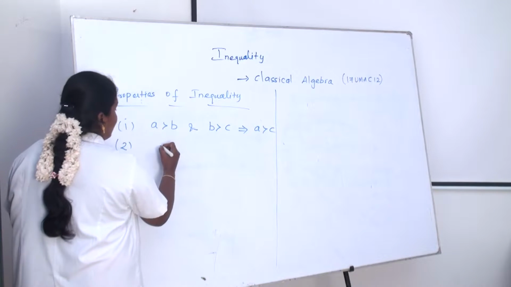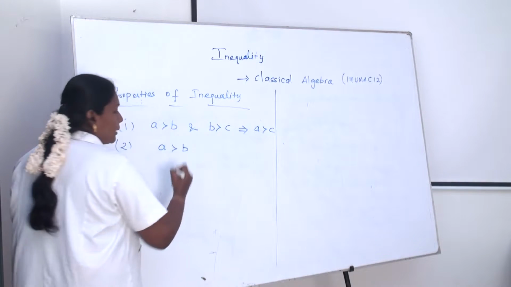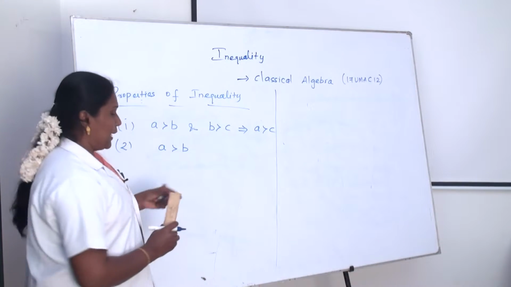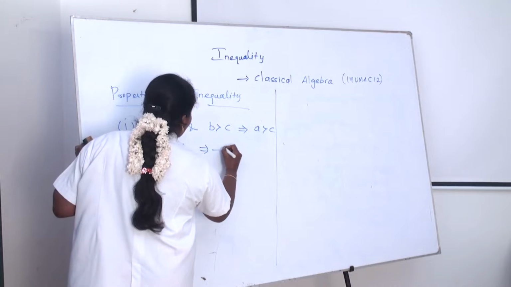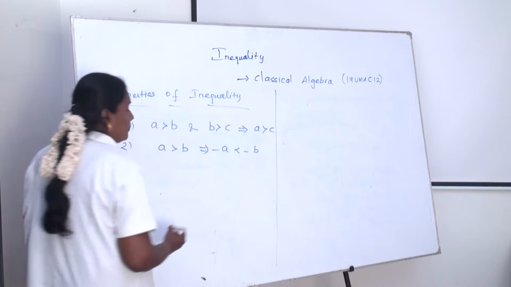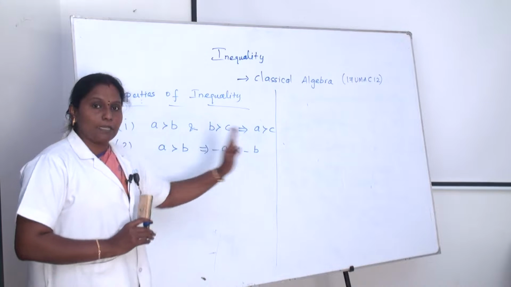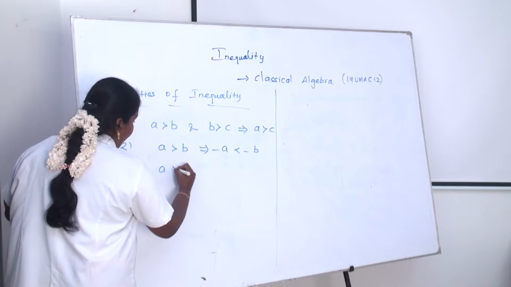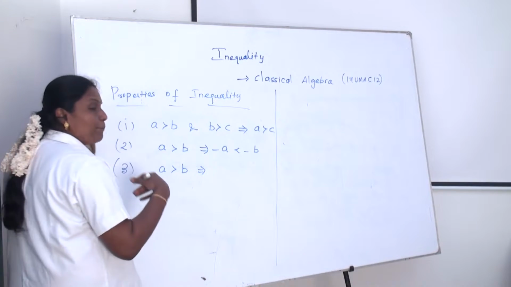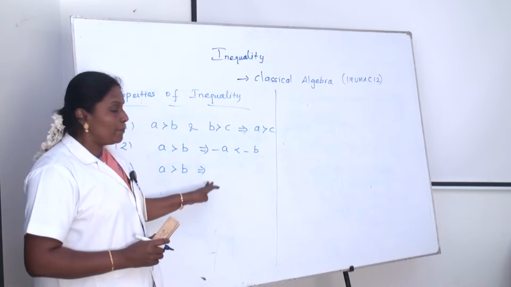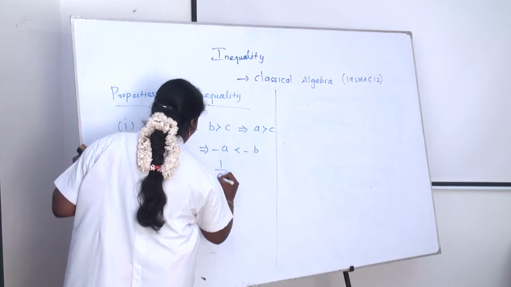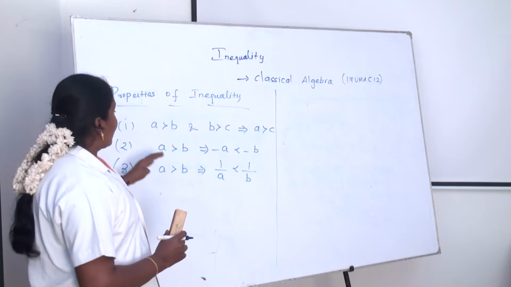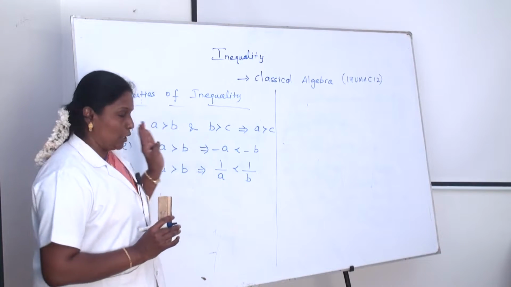And the second one is, suppose A is greater than B. If we multiply by minus through the inequality, we get minus A less than minus B. And the third one is, A is greater than B. What is the reciprocal? 1 by A is less than 1 by B. These are the basic properties of inequality.